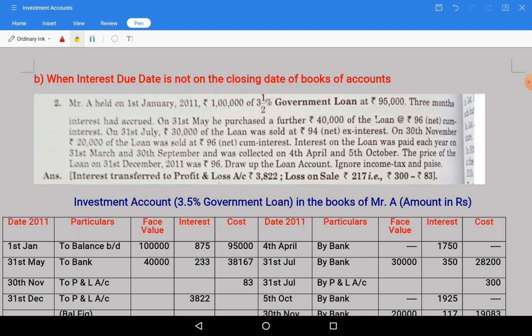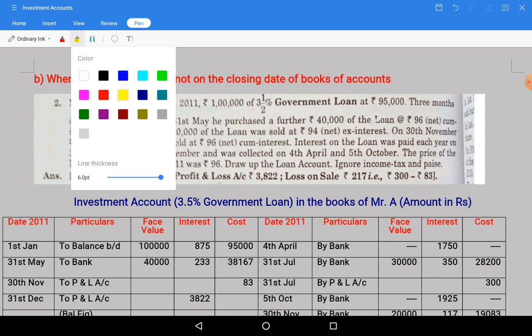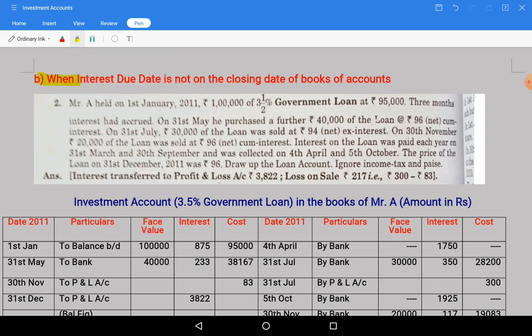If they are not matching, then interest will appear in the opening and closing balance, for the period of 3 months generally. So let us see the case when the interest due date is not on the closing date of books of accounts.